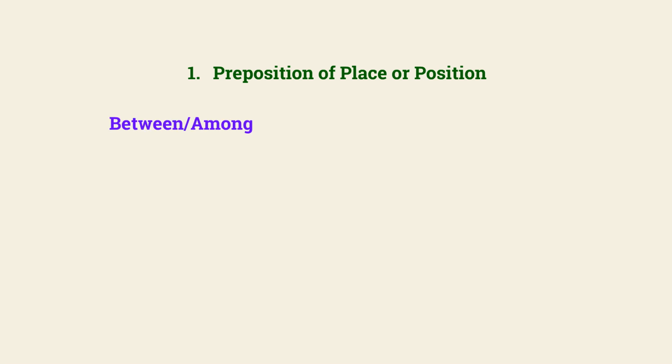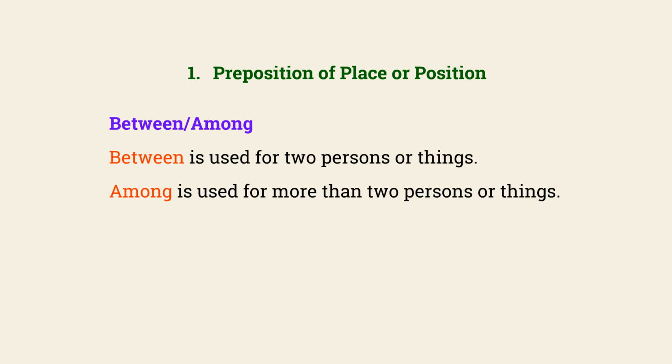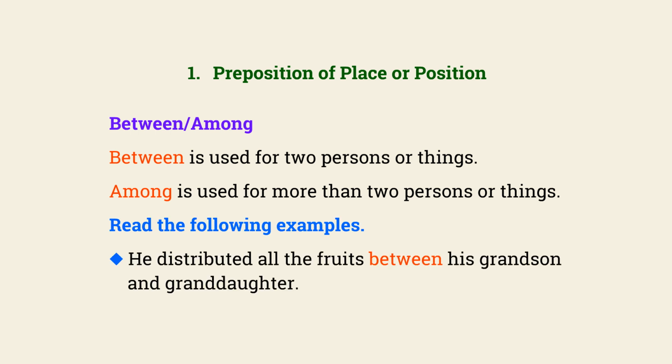Between or among. Between is used for two persons or things. Among is used for more than two persons or things. Read the following examples. He distributed all the fruits between his grandson and granddaughter. Distribute sweets among the children.